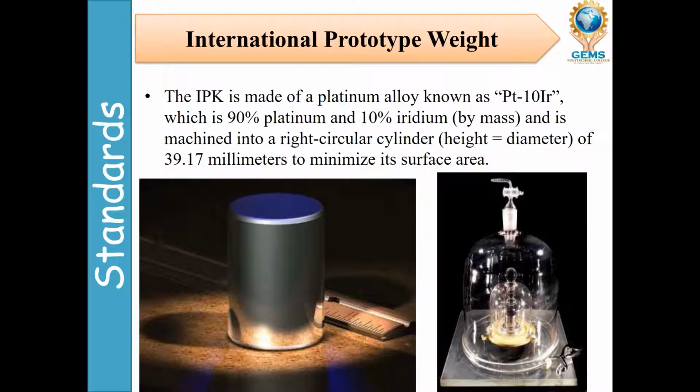If you see this picture, it is accurate. If it is 50 grams, it is accurate to 50 grams, but these are kept in reserve. They are not used in the shops or everywhere; they are used for the calibration of the secondary standard, right?